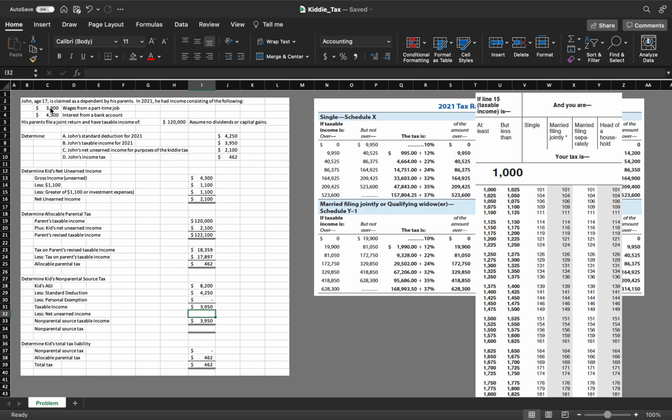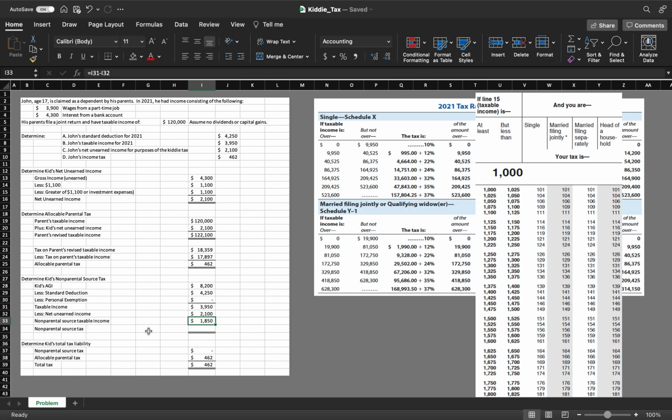This is the money that we basically taxed at the parent's rate, so he won't get taxed on it twice. So to do that, we'll just reference that cell again. And again, this money has already been taxed at the parent's rate up here. That's why we're subtracting it out here so he doesn't get double taxed.